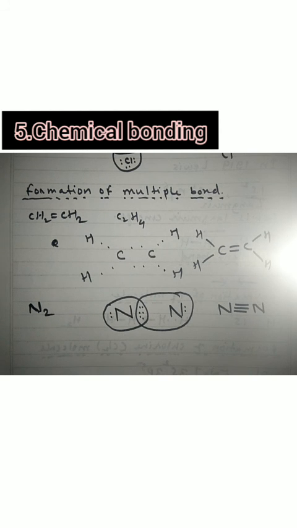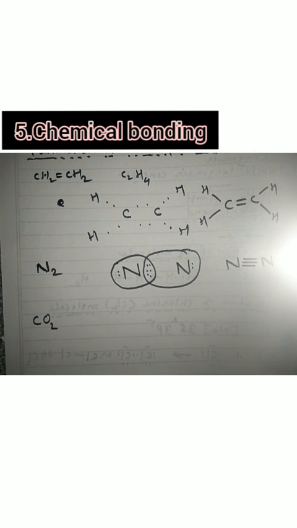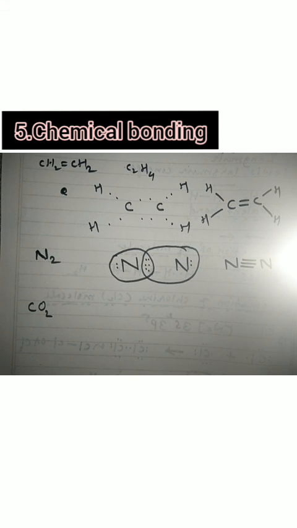In case of carbon dioxide, CO2, the central atom is carbon. Carbon is surrounded by 2 oxygen atoms. Atomic number of carbon is 6 and atomic number of oxygen is 8.